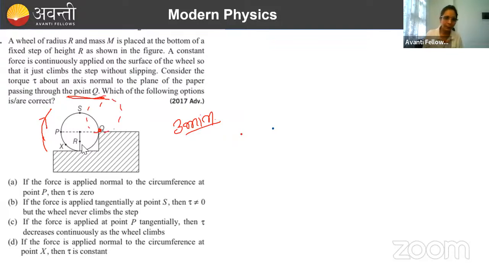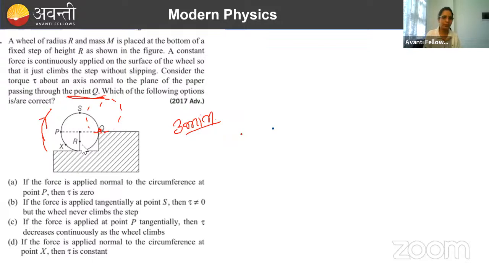And we are doing torque calculation through the point what? Q. So when we are trying to lift this wheel up on the surface, in that duration we have to be careful that this Q point will always remain at rest. Done? Because around this point we are just lifting it up there.